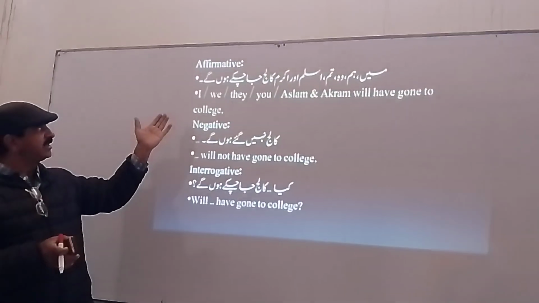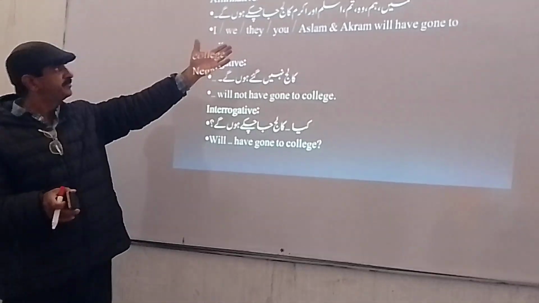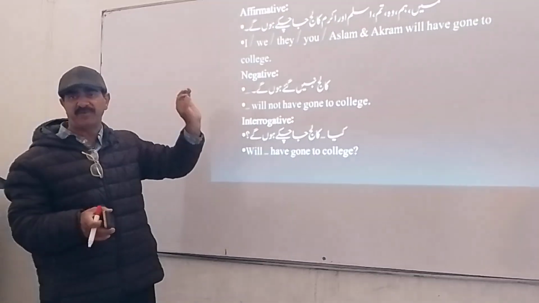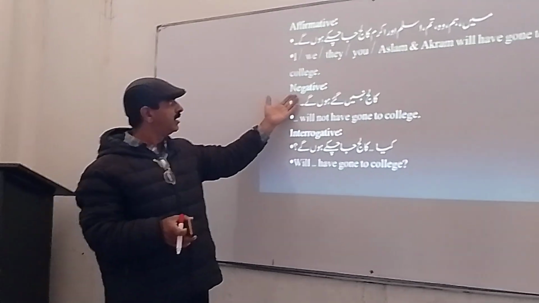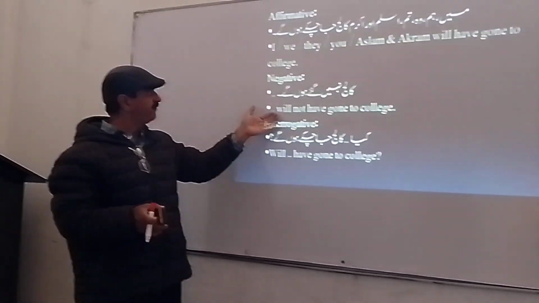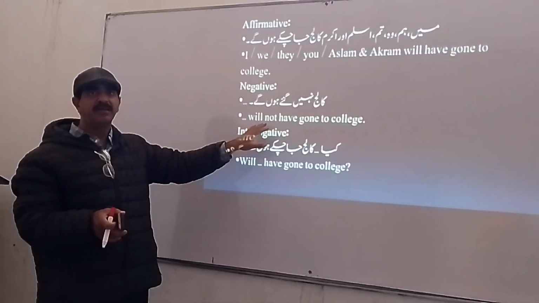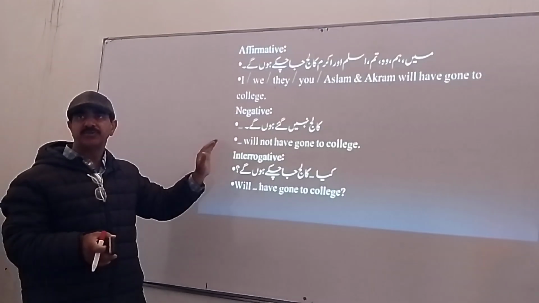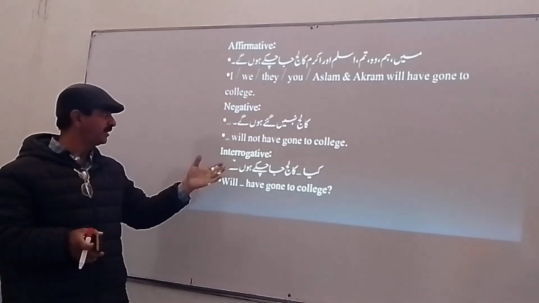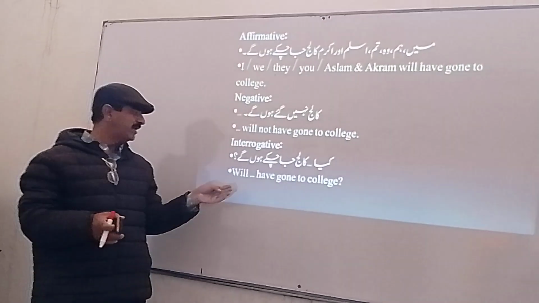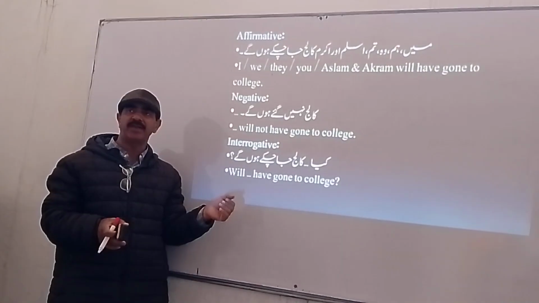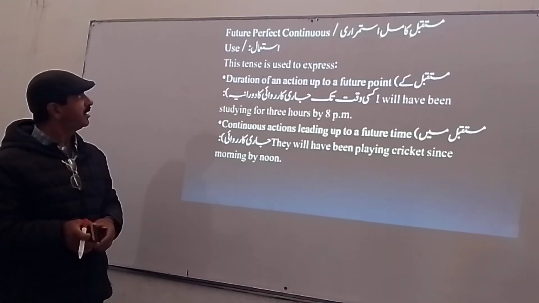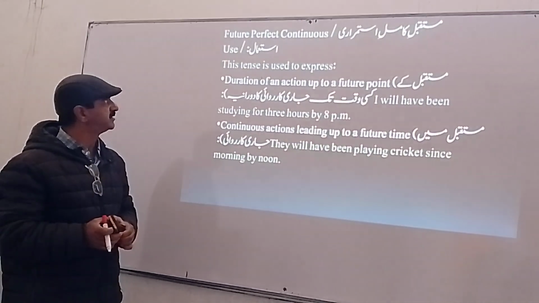Again, structure is I, we, they, you, Aslam and Akram will have gone to college. Will have, shall have, third form of the verb. Clear? And the negative: I will not have, after will or shall use not. I, we, you, he, she, it will not have gone to college. Interrogative, will and shall in the beginning. Will I have gone to college? Will you have gone to college? Will they have gone to college? Clear?